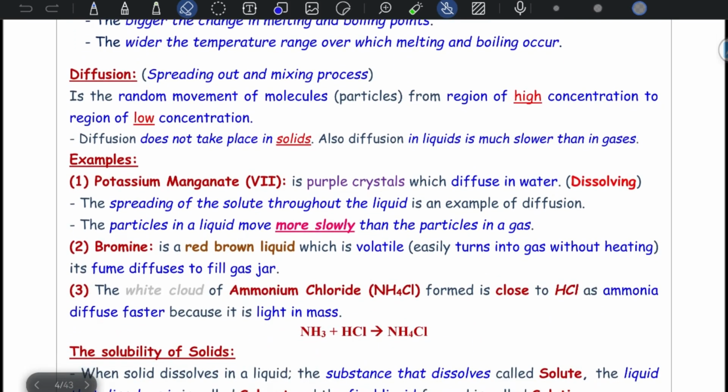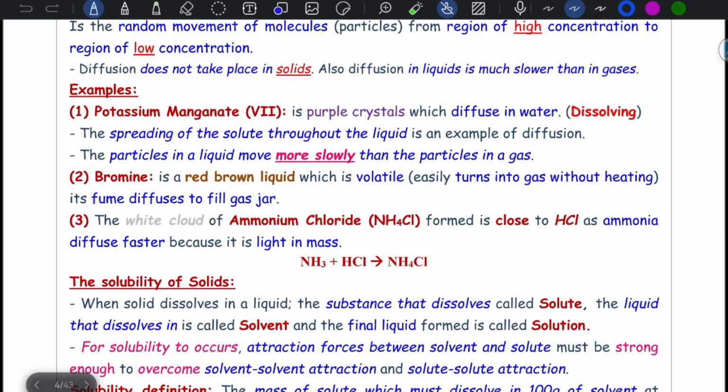When we talk about diffusion, diffusion is considered a spreading out and mixing process. It's considered the random movement of particles from a region of high concentration to a region of low concentration. It moves randomly. Take care of this. Diffusion does not take place in solids. Also, diffusion in liquids is much slower than in gases.